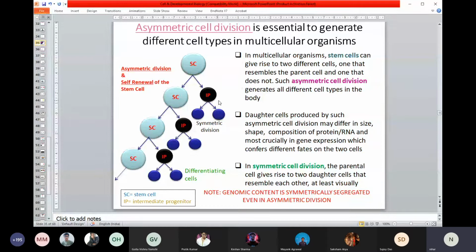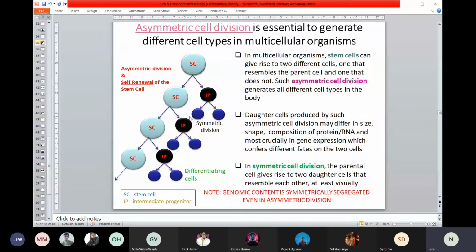So in that case, we call this stem cell or intermediate progenitor cell a pluripotent cell. It has the capability to produce a specific organ. But the important thing is it doesn't have the capability to produce a full organism. It's very, very important for you to remember.